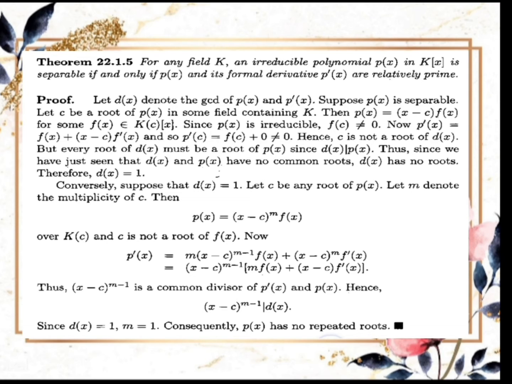Conversely, suppose that d(x) is equal to 1. Let c be any root of p(x), and let m denote the multiplicity of c.